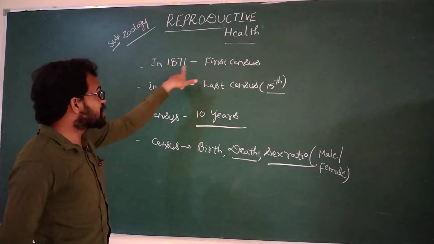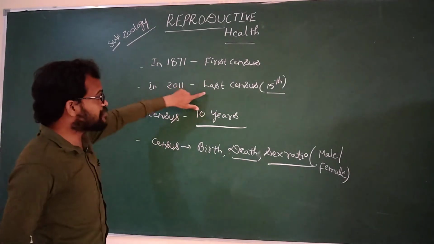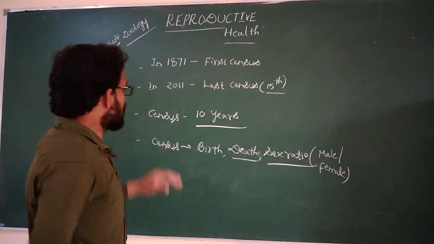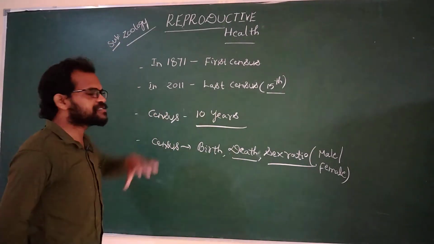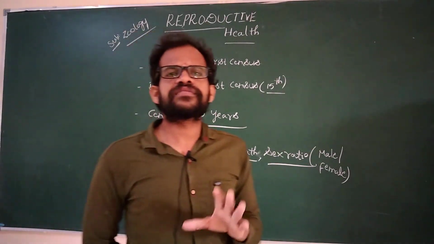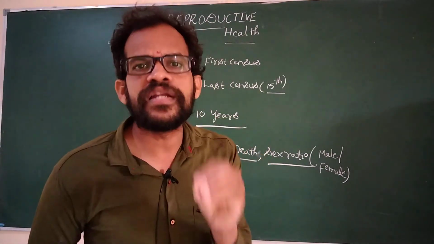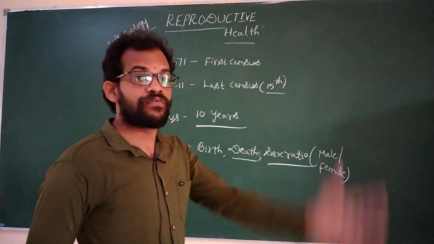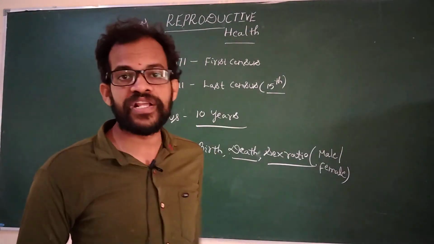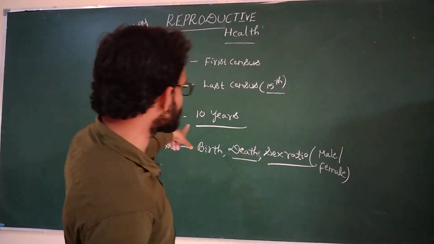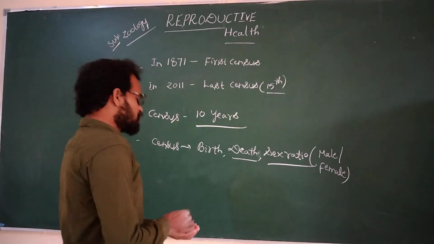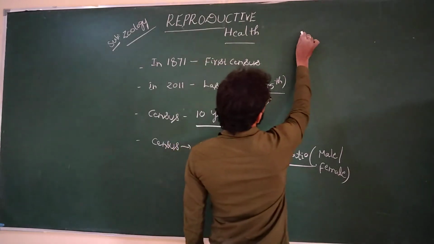The first census was calculated in 1871. In 2011, the last census, the 15th census, was calculated. Again, they will calculate in 2021. Every census is calculated every 10 years. What is the meaning of the census? The calculation of the India population and the calculation of the world population. What is the world population? What is the India population? They are calculated with the help of the census. Coming to the world population.